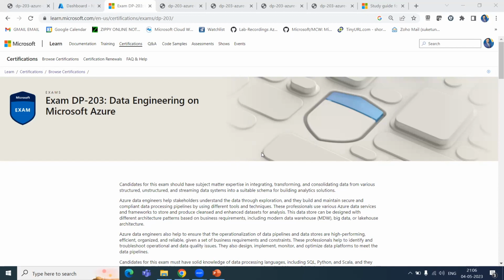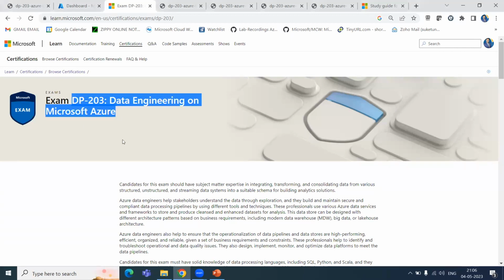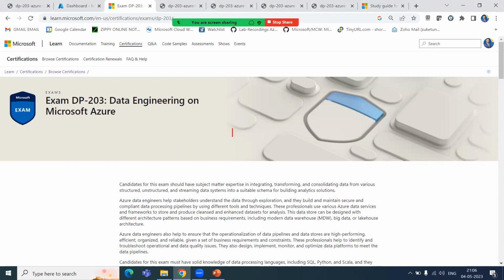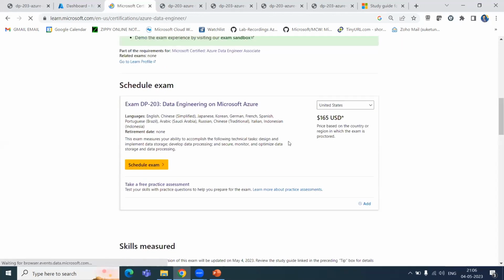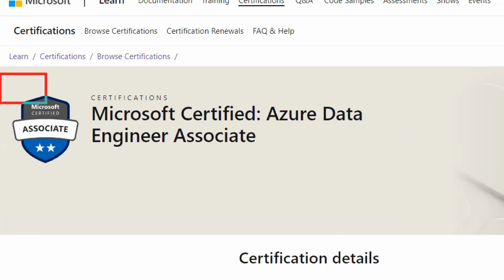Great, that's great. So the DP203 certification, once you clear only one exam. There is no prerequisite exam, right? DP900 and AZ900 are the two prerequisites, but only from a knowledge point of view, not an exam point of view. So you need knowledge of these two courses or equivalent knowledge, and you can prepare for this course and directly go to this exam. It's a multiple choice question exam. Once you clear this exam, you will become a certified Azure Data Engineer Associate. This is the certification which you will get.